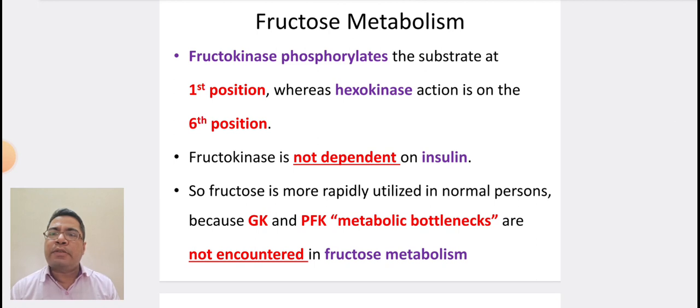Fructokinase phosphorylates the substrate at the first position, whereas hexokinase action is on the sixth position. Fructose is not dependent on insulin, so fructose is more rapidly utilized in normal persons because glucokinase and phosphofructokinase, the so-called metabolic bottlenecks, are not encountered in fructose metabolism.